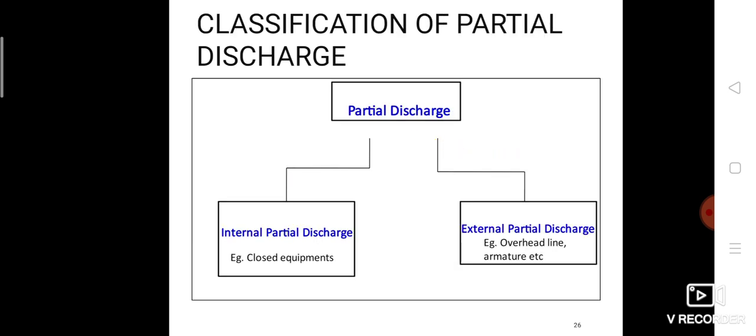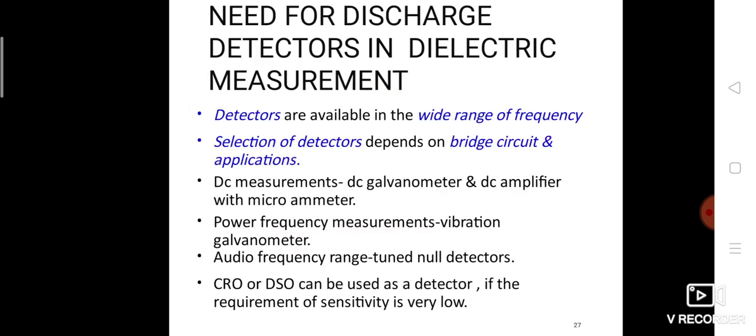For the classification of partial discharge, here in the figure, partial discharge is initially divided into two parts: internal partial discharge in closed equipment such as circuit breakers and transformers, and external partial discharge, meaning on outer surfaces, overhead lines, transmission lines, etc.